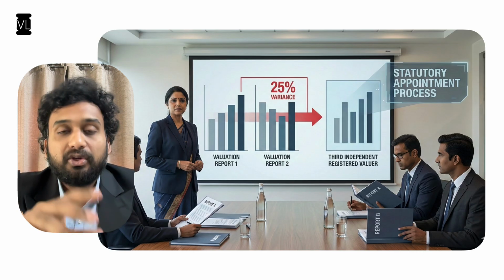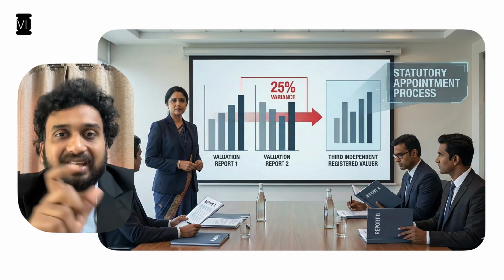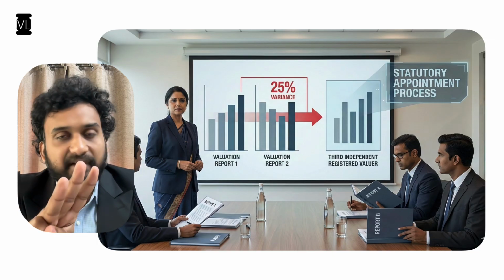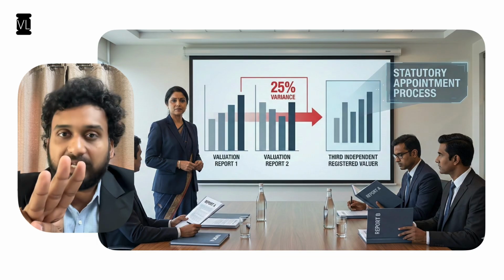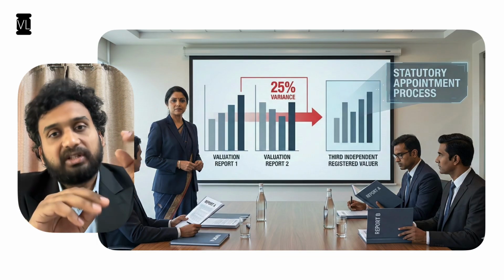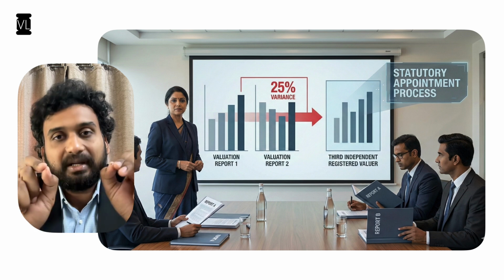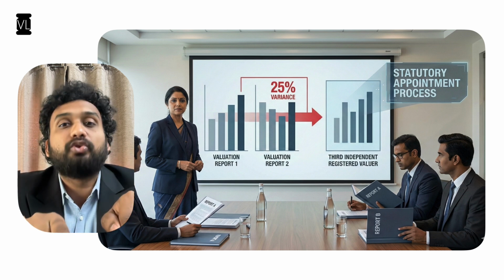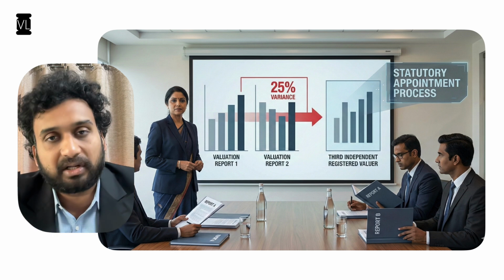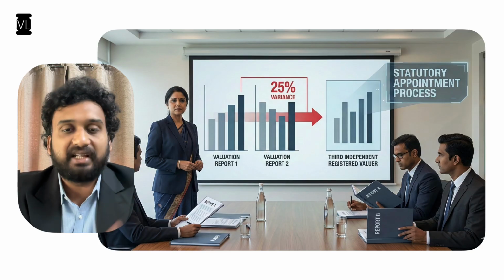In such a case, you have to take the closest estimates. So there are three values, right? Between these three values, take the two values which have the closest variance. The closest estimates will be taken, and the average of those two values will be considered as the value of that particular class of asset. So that's how we ascertain it.